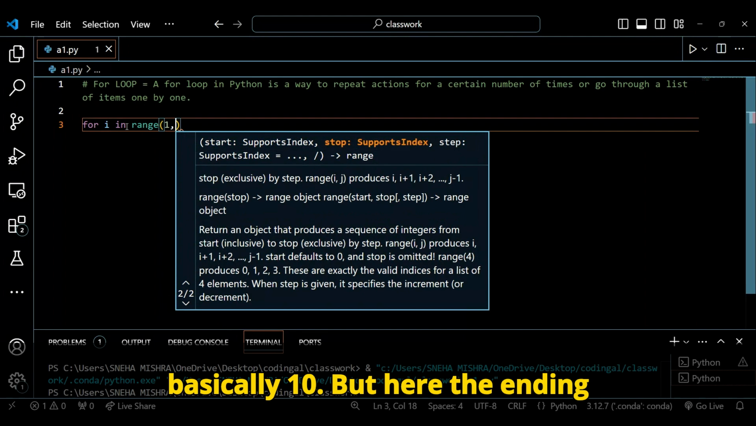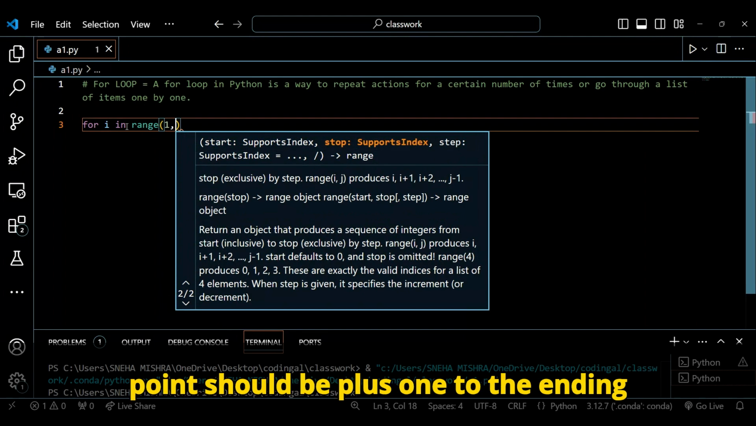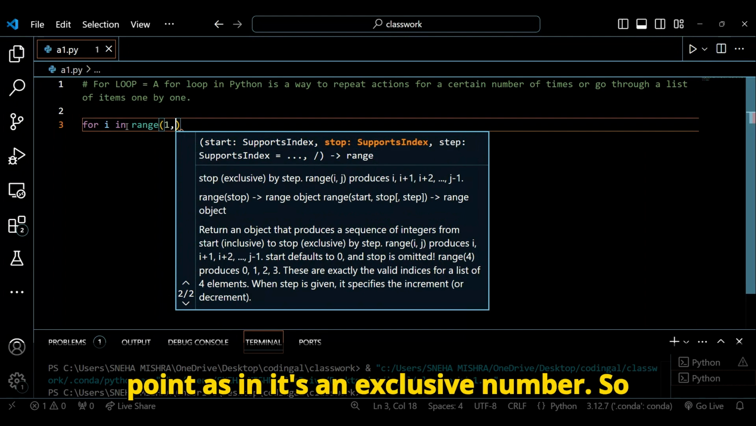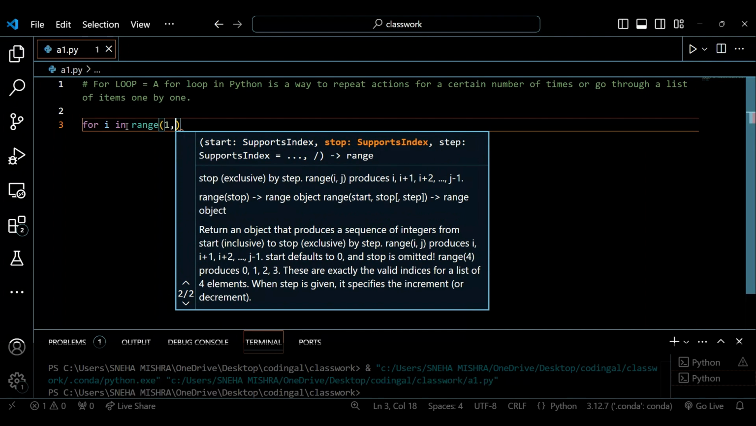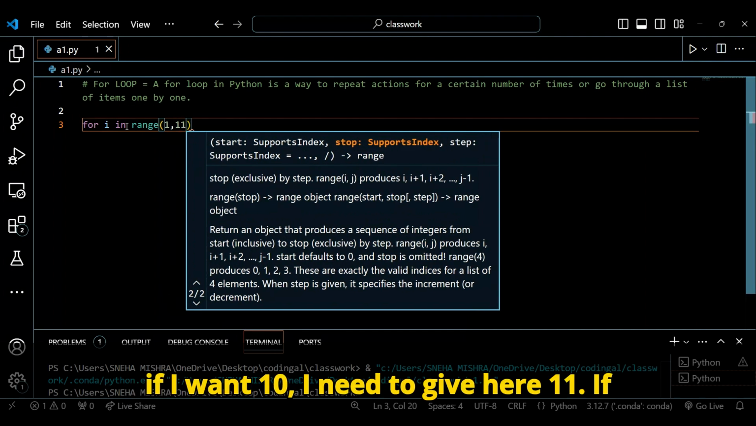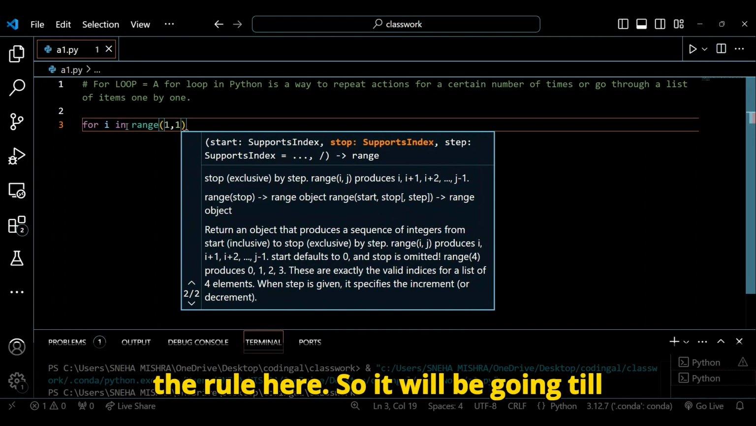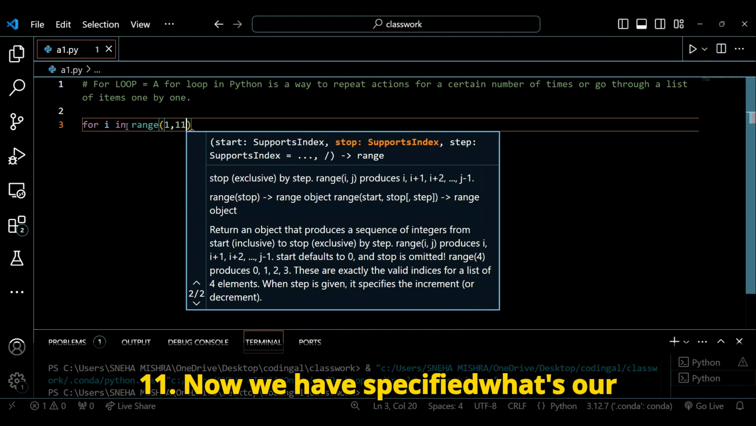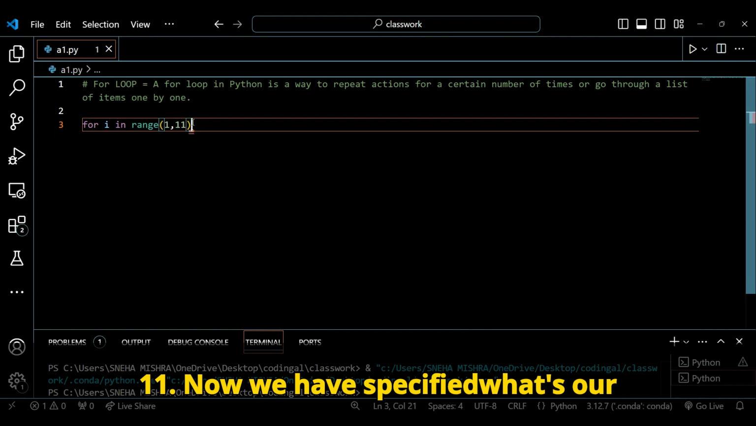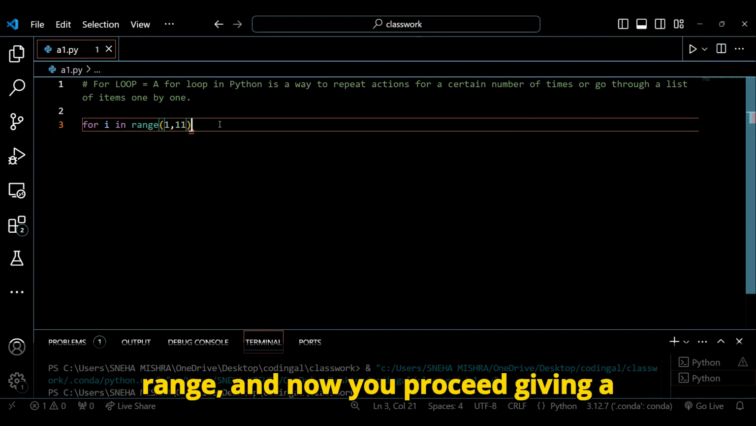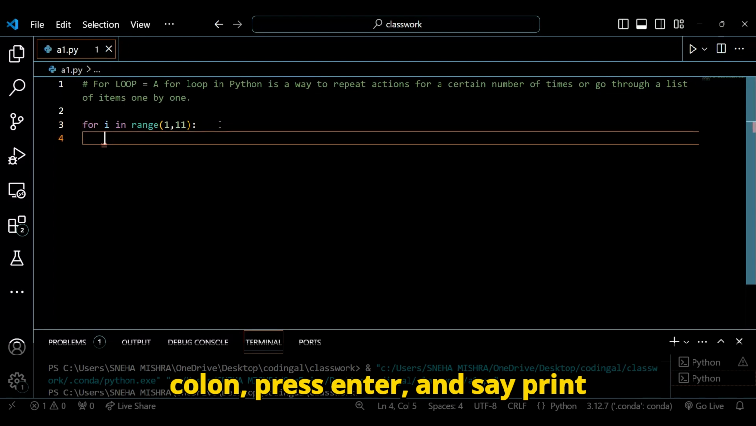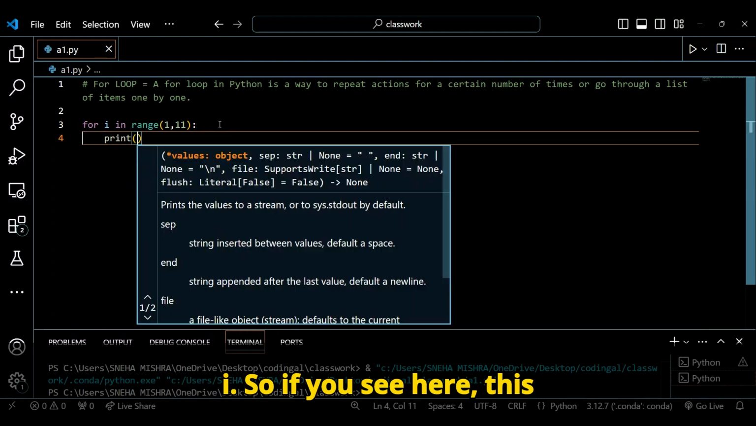But here the ending point should be plus 1 to the ending point, as in it's an exclusive number. So if I want 10, I need to give here 11. If you wanted to print till 11, you're supposed to give till 12. Okay, so that's the rule here. So I'd be going till 11. Now we have specified what our range is, and now you proceed giving a colon, press enter, and say print i.